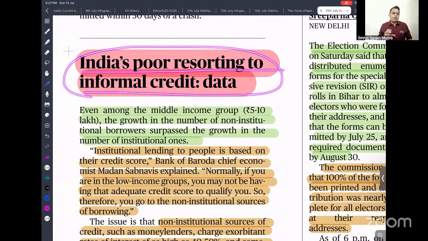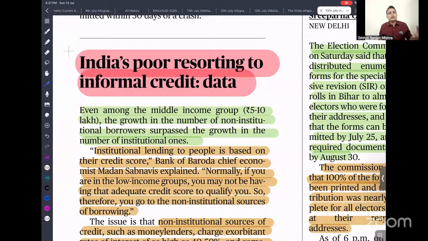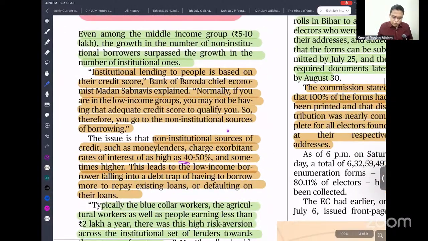So that is what I have already discussed, that poor people are mostly relying on informal lending, like the moneylender. Why? Because poor people don't have access to a credit score. When you don't have a credit score, generally the bank will not provide a loan, and poor people have no other option but to resort to informal lending. And we know that the charges in informal lending are somewhere around 40 to 50%, which is very high.